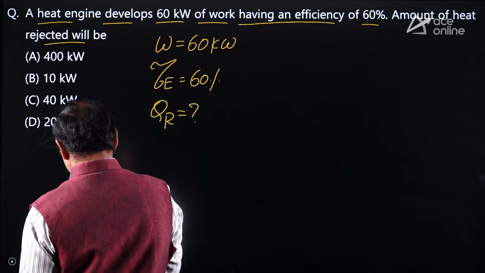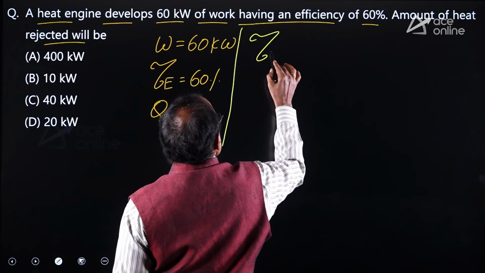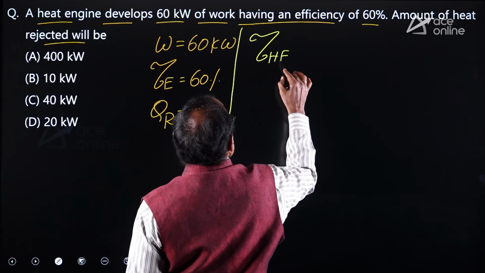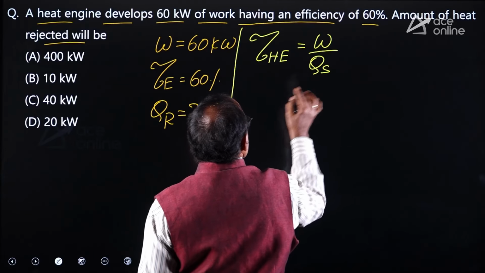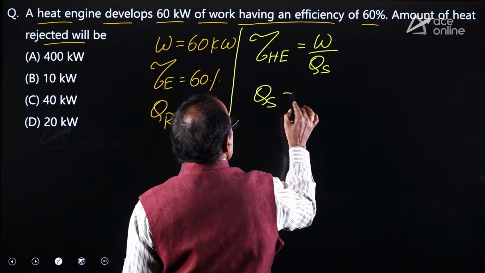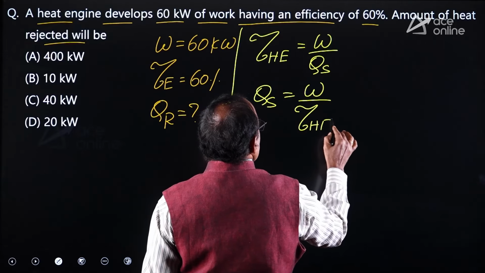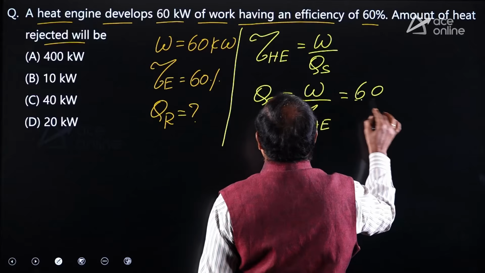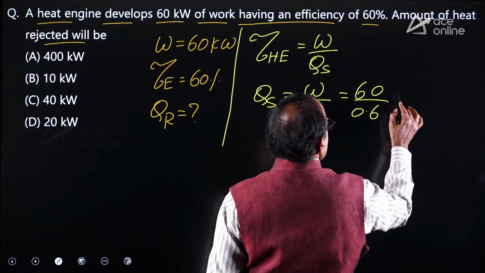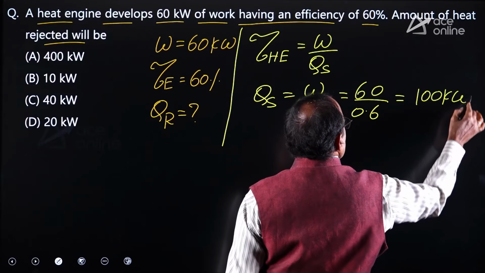Very simple problem. As you know, the efficiency of the heat engine equal to work output by heat supplied. From this, heat supplied equal to work output by efficiency of the heat engine. Work output is 60 divided by 0.6. 60 divided by 0.6 equal to 100 kilowatts. That is the heat supplied.